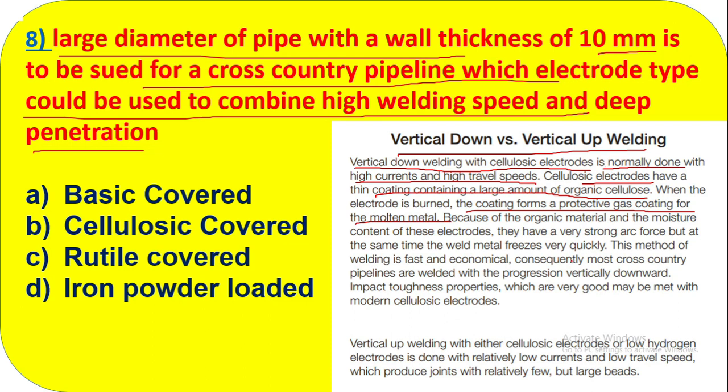So you understand now the electrode using cellulosic electrode vertical down. This method of welding is very fast and economical and most cross-country pipelines are welded with the progression vertical downward. You understand? Most of the pipelines we use this cellulosic covered vertical downward welding. Impact toughness properties which are very good may be made with the modern cellulosic electrode. So definitely the correct answer will be option B. You understand now the reason.